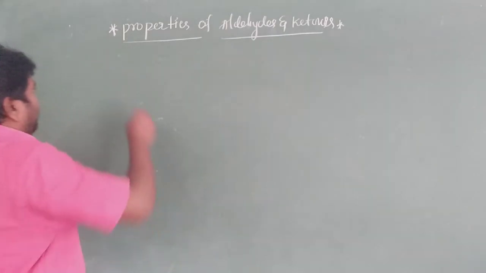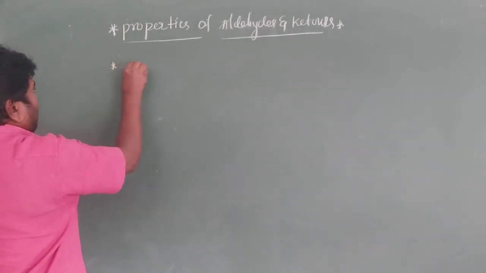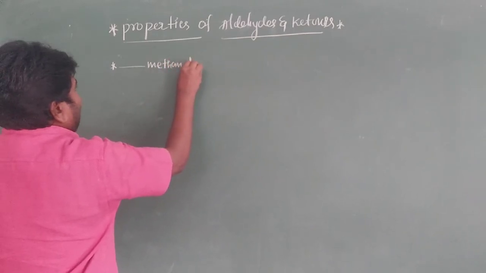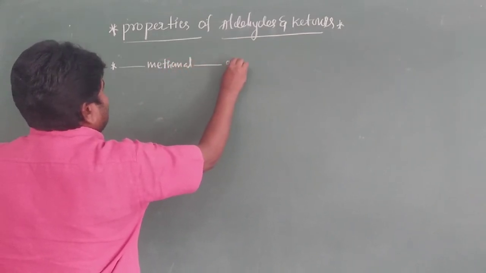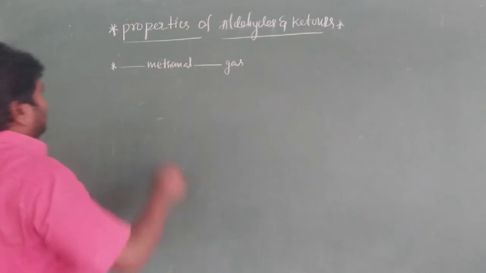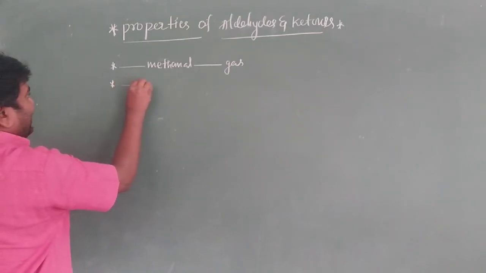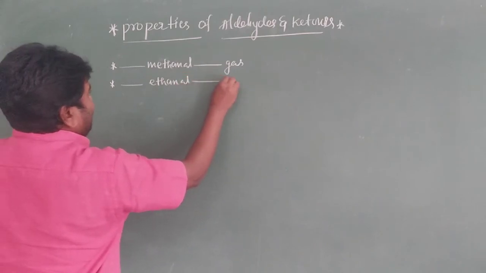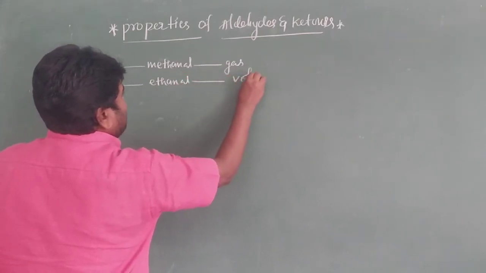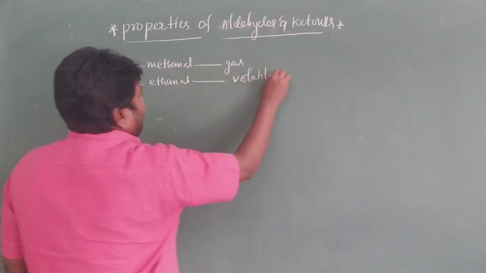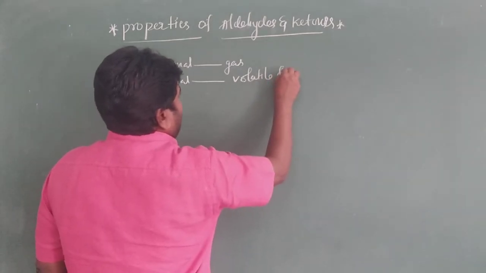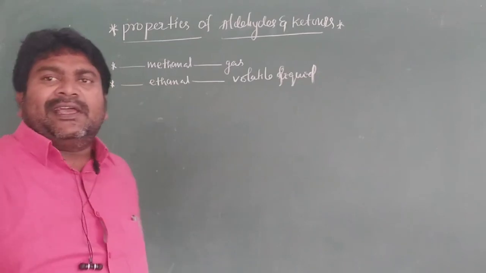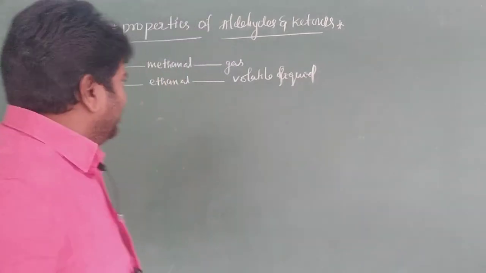Now the first one is methanol. Methanol is a gas at room temperature. Next one, ethanol. Ethanol is a volatile liquid. Volatile liquid means it has a low boiling point.